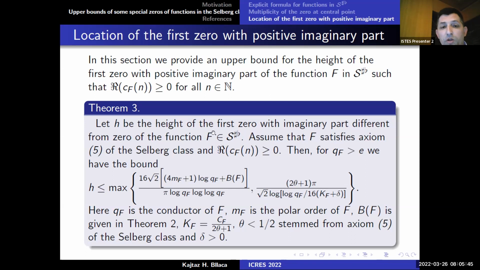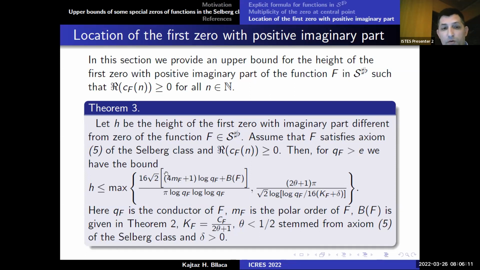If the function belongs to the class S sharp flat, assuming that F also satisfies axiom 5, that it can be represented as an Euler product of the Selberg class, and the real parts of the coefficients are greater than zero, then we have this upper bound for the height of the first zero.